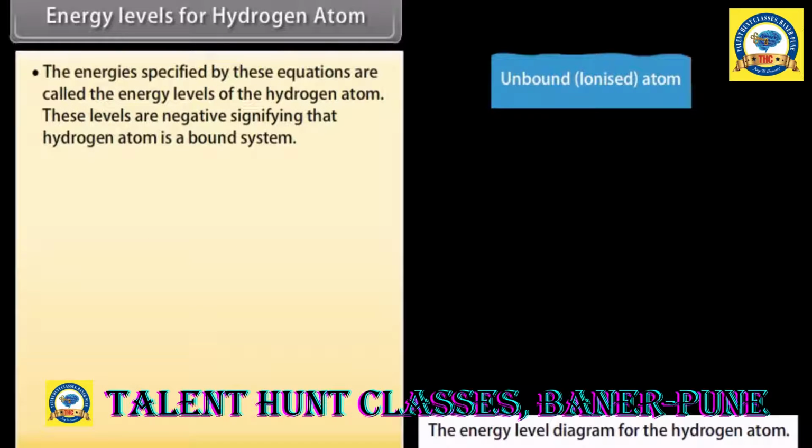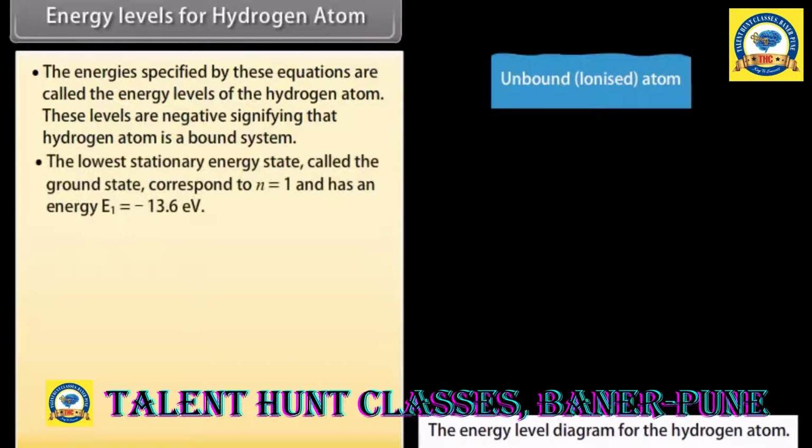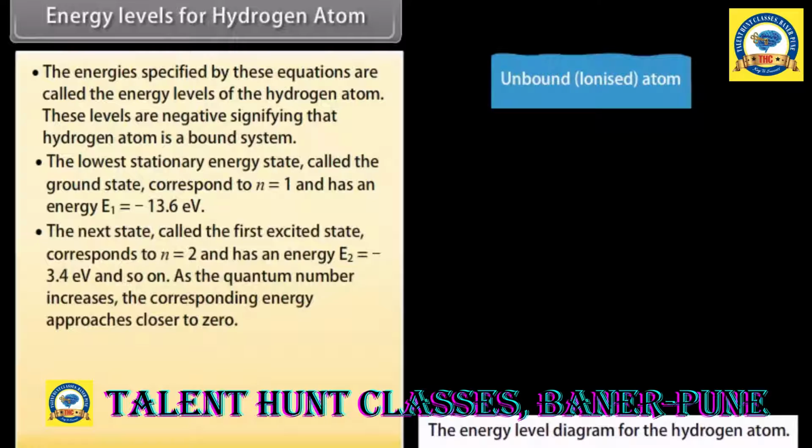The energies specified by these equations are called the energy levels of the hydrogen atom. These levels are negative, signifying that the hydrogen atom is a bound system. The lowest stationary energy state, called the ground state, corresponds to n as 1 and has an energy E1 equals minus 13.6 electronvolt. The next state, called the first excited state, corresponds to n as 2 and has an energy E2 equals minus 3.4 electronvolt and so on. As the quantum number increases, the corresponding energy approaches closer to zero.